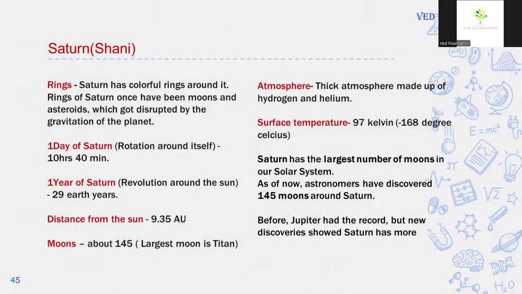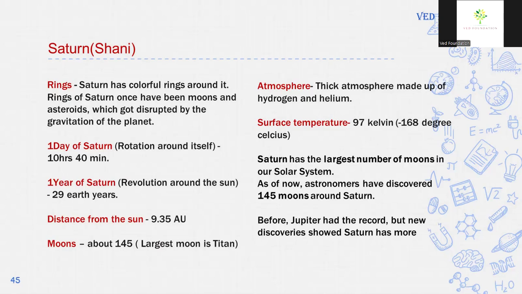Saturn has colorful rings around it. Rings of Saturn once have been moons or asteroids which got disrupted by the gravitation of the planet. One day of Saturn is 10 hours 40 minutes and 1 year of Saturn is of 29 Earth years. Distance of Saturn from the Sun is 9.35 astronomical unit. Saturn has 145 moons and largest moon is Titan. There is thick atmosphere around Saturn and that is made up of hydrogen and helium gas. Surface temperature is average minus 168 degrees Celsius.